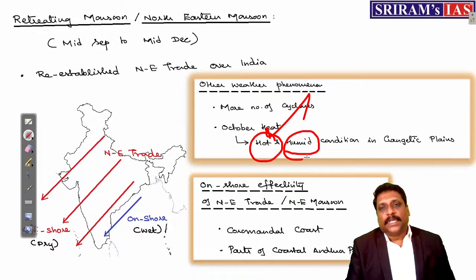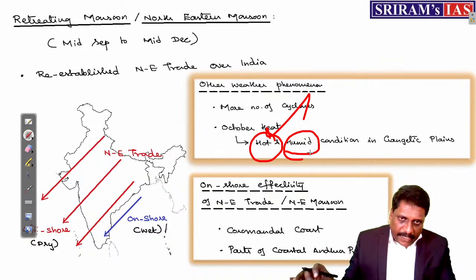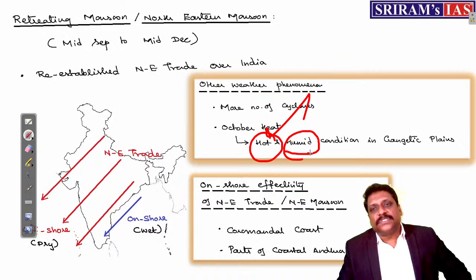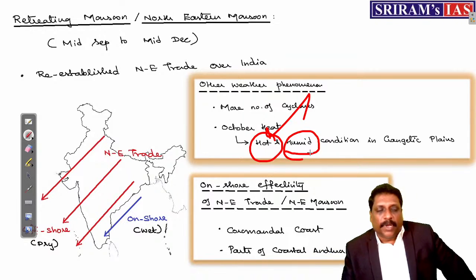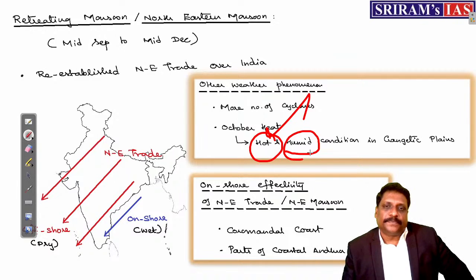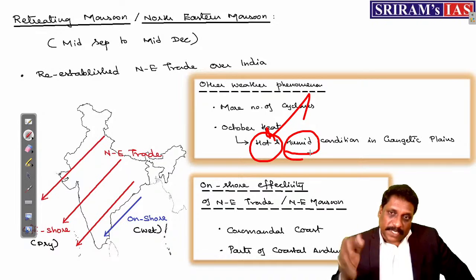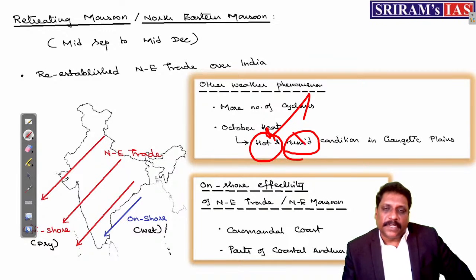Humid. You can experience humid condition only if southwest monsoon is successful. If southwest monsoon delivers the desired amount of moisture, then you will be experiencing humid condition, right? If southwest monsoon itself is a failure, you may not experience this humid condition.